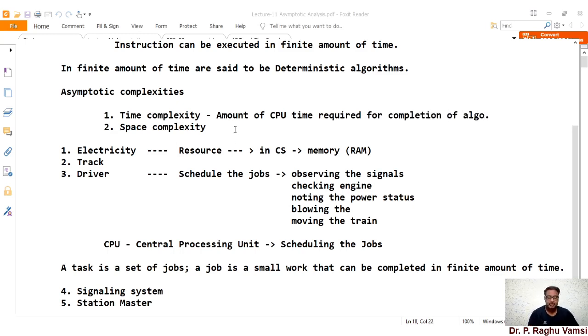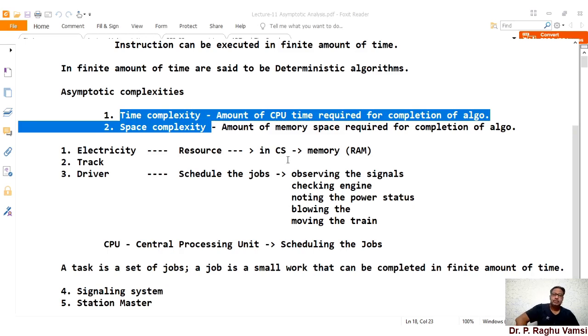The space complexity deals with memory; the name tells you how much space is required, that is, the amount of memory space required for completion of the algorithm. In this way, time complexity and space complexity are defined for every algorithm or program that you write, and they must be as low as possible so that we can say the algorithm is efficiently designed.